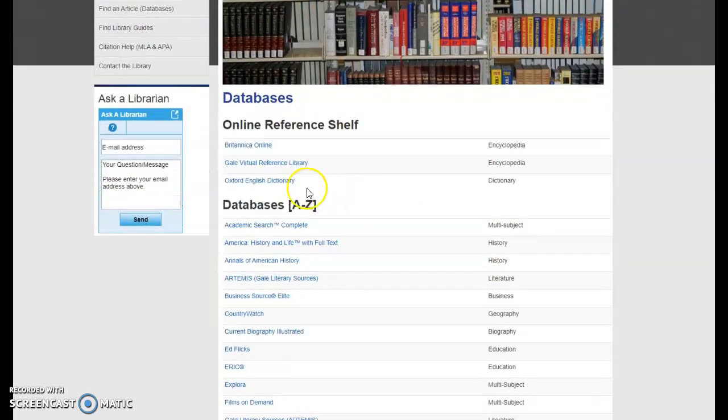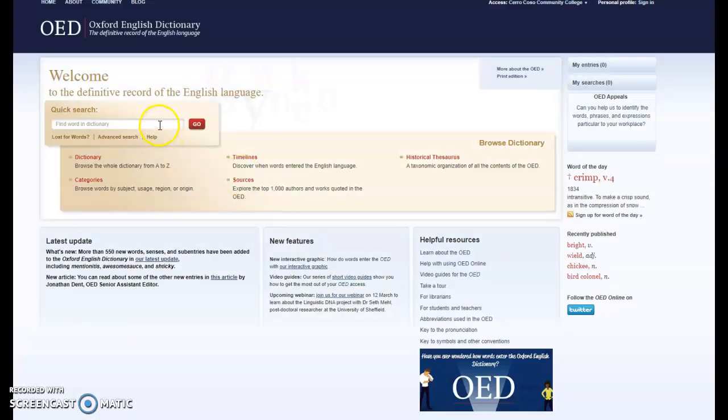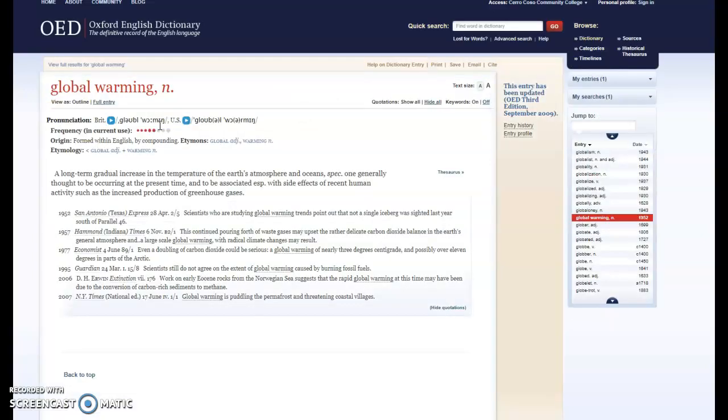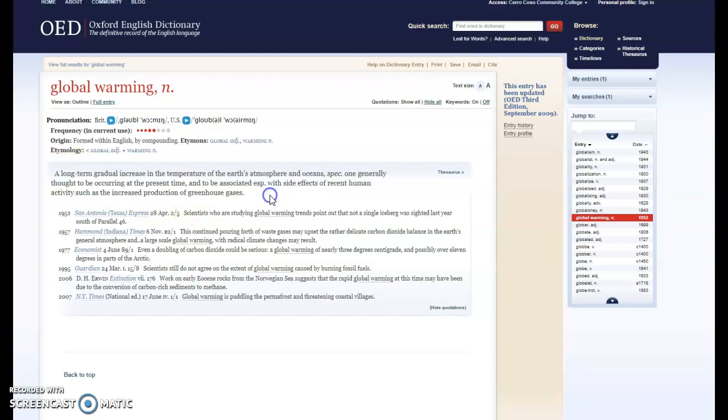For your assignment this week, you are going to look up a term that has some broad aspect of your topic in the Oxford English Dictionary. So let's go ahead and take a look here. If I do global warming, here's the definition. And this is something you can directly quote and put into your introduction paragraph.